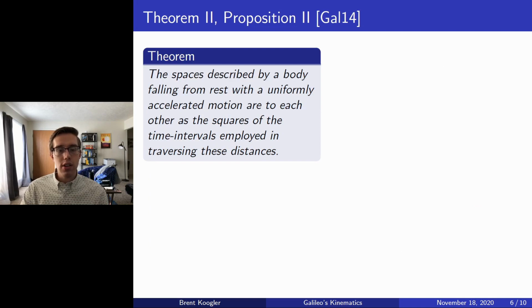With this, we can go to Theorem 2, Proposition 2, which states that the spaces described by a body falling from rest with a uniformly accelerated motion are to each other as the squares of the time intervals employed in traversing these distances. Basically, he's saying that for a body falling from rest under uniform acceleration, the distance traversed is proportional to the time squared. And again, this is what's used in elementary kinematics today.